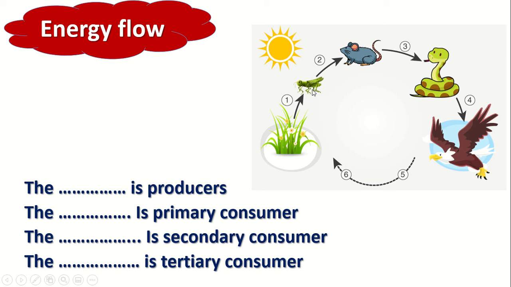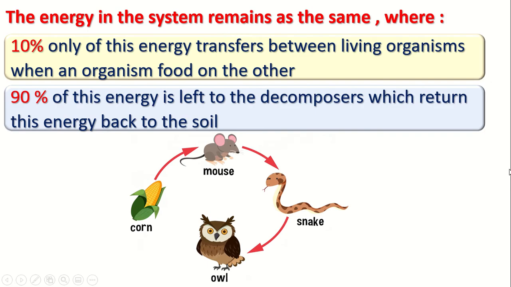Excellent. Number 3, where is the secondary consumer? The secondary consumer is the mouse, which feeds on the grasshopper. Bravo. What about the tertiary consumer? The tertiary will be the snake because the snake is feeding on the mouse. And what about the eagle here? The eagle here will be the top predator. So we have producer, primary consumer, secondary and tertiary consumer, and the energy here returns back to the soil by the help of decomposers.